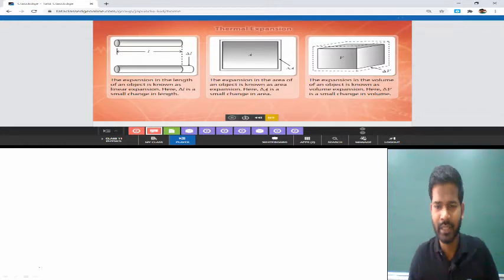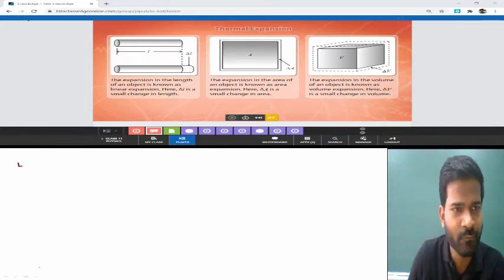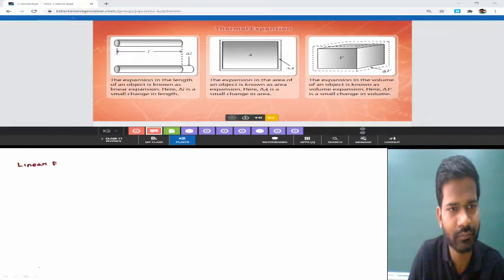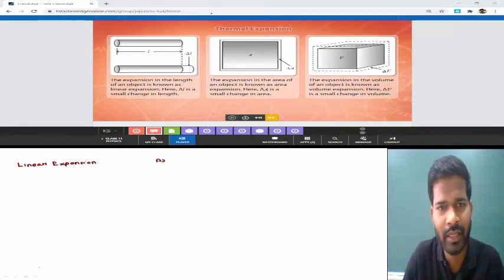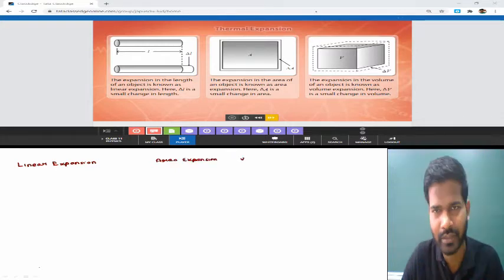See, there are three types of thermal expansion. One is called linear expansion, the other one is area expansion, and the third one is volume expansion.